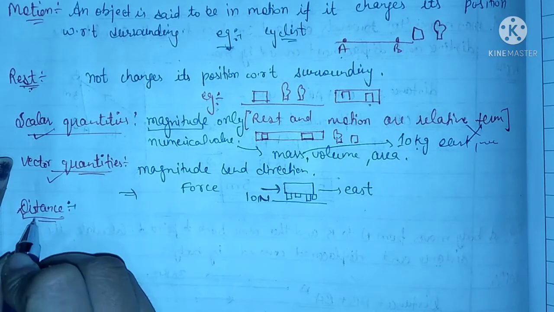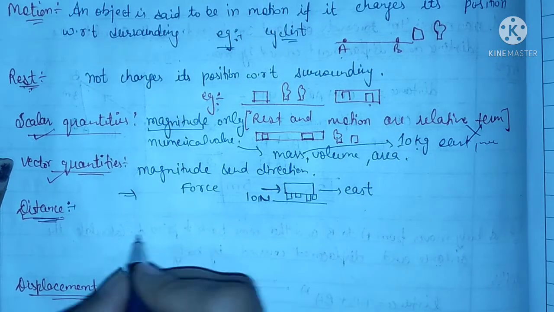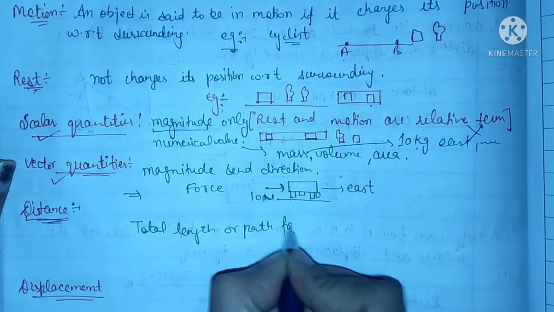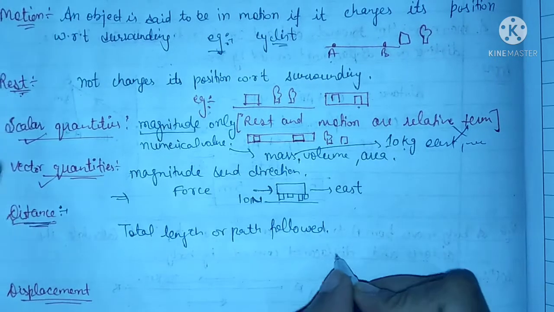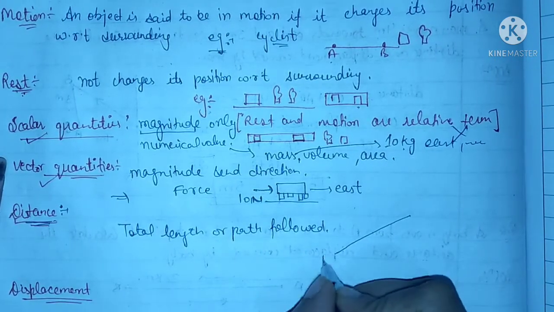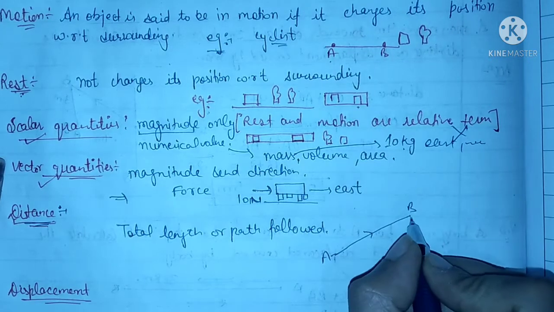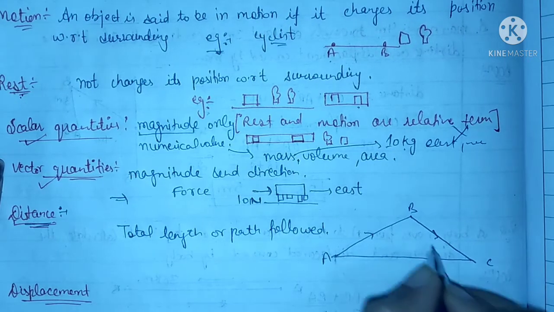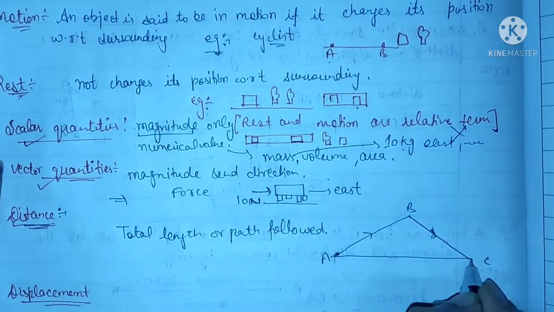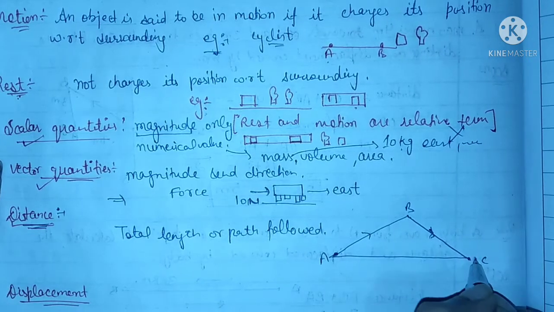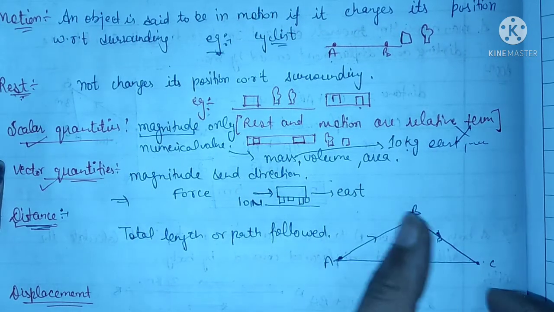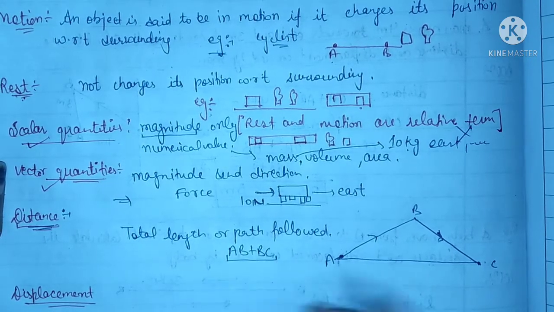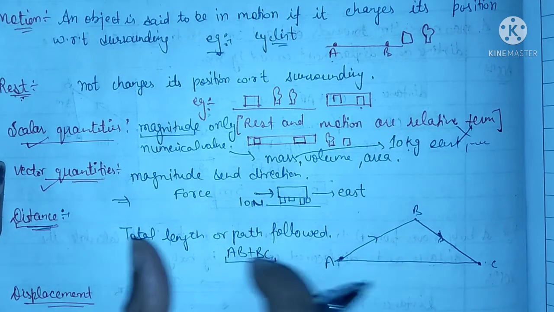Next term is distance. What is distance? It is basically the total length or path followed by the body. Let's take an example. Let's say some man starts moving from point A, reaches point B, and after B he reaches point C. So from A to B and B to C, we can say that this is the path covered by the man. So path covered is AB plus BC. So this is basically the distance covered by the man, the total path length.